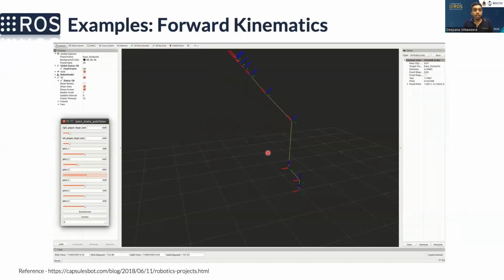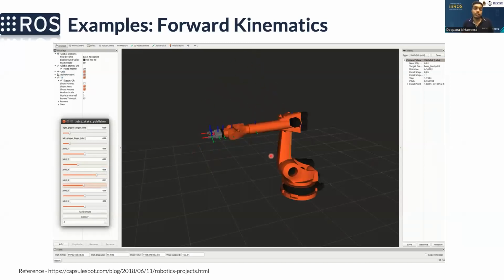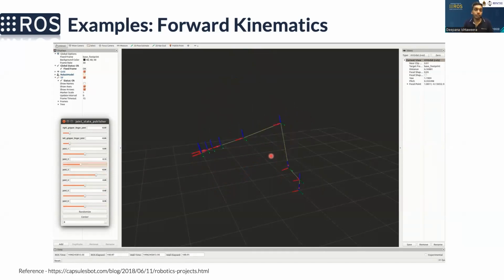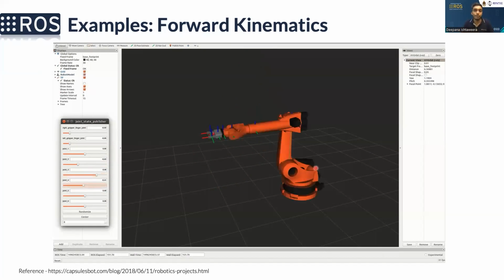Right. So once the URDF file is defined, as previously mentioned, you can visualize this robot in ROS. Here in ROS, we use the first type of way to control the joints. As I mentioned, there are 3 types, and this is the first type, using the joint state publisher GUI. Using that, we can change the states of the 6 joints, and based on that, the robot state publisher package changes the TF, and ROS subscribes to TF and visualizes it.